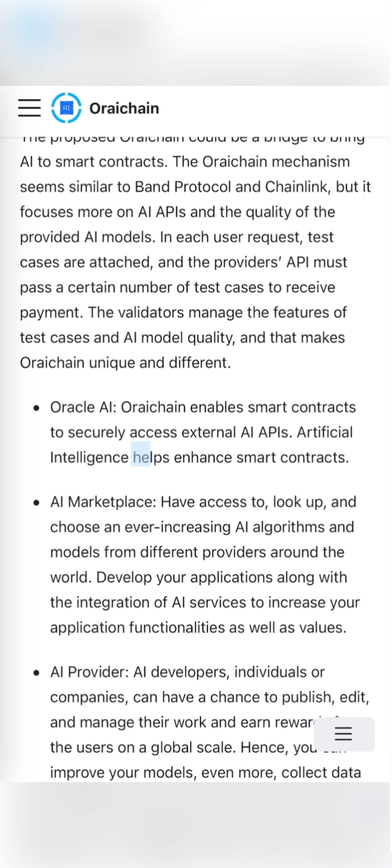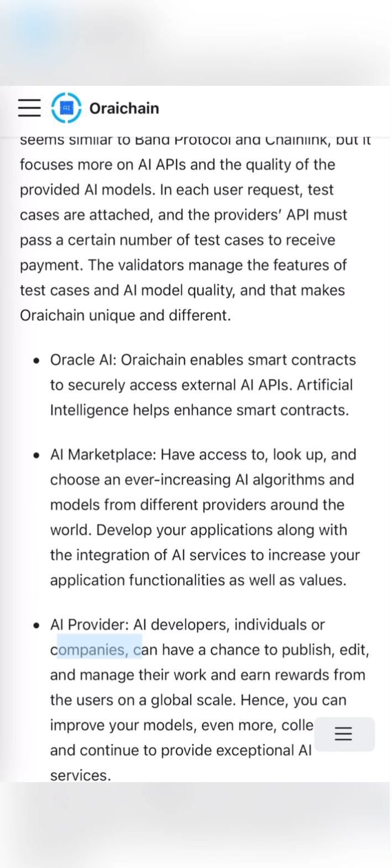Artificial intelligence helps enhance smart contracts. AI Marketplace: have access to, look up, and choose an ever-increasing number of AI algorithms and models from different providers around the world. Develop your applications along with the integration of AI services to increase your application functionalities as well as values. AI providers, AI developers, individuals or companies, can have a chance to publish, edit, and manage their work and earn rewards from the users on a global scale. Hence, you can improve your models even more, collect data and continue to provide exceptional AI services.